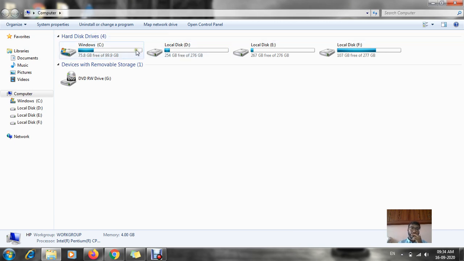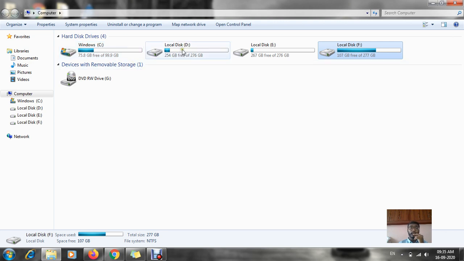Now can you see these drives? C drive, D drive, E drive and F drive. In each and every drive I have space. Over here I have about 100 GB. Can you see in C drive it is written as 99.9 GB? Among them, 75.8 GB is free out of 99 GB. That means only about 10% of the memory, or data, has been saved in my C drive.